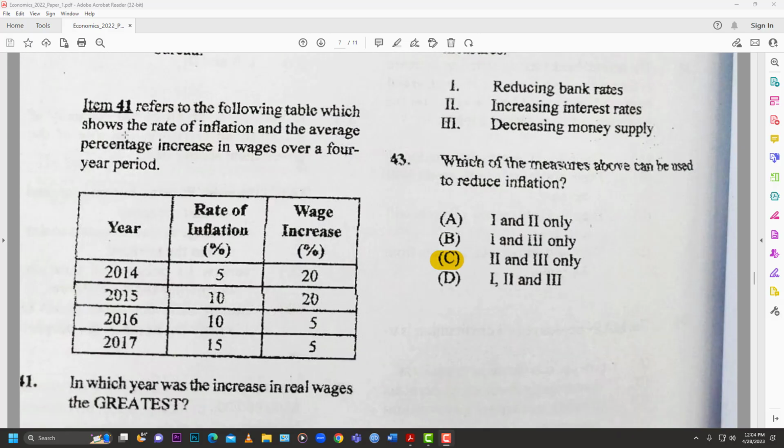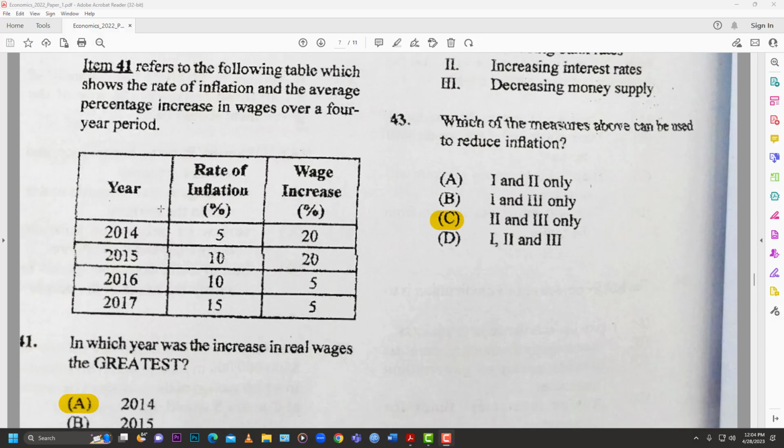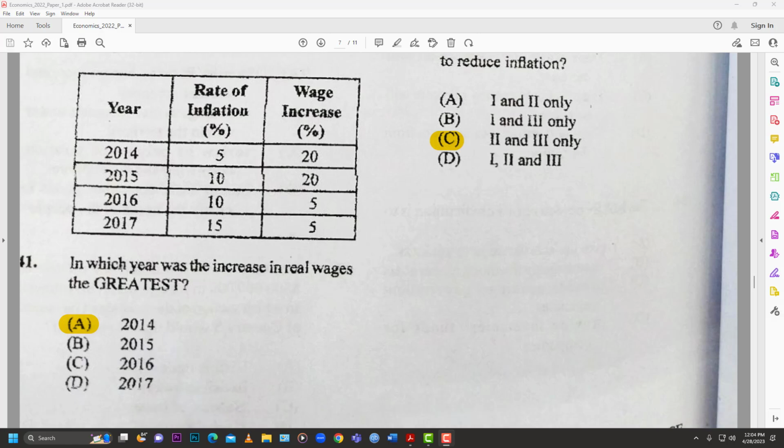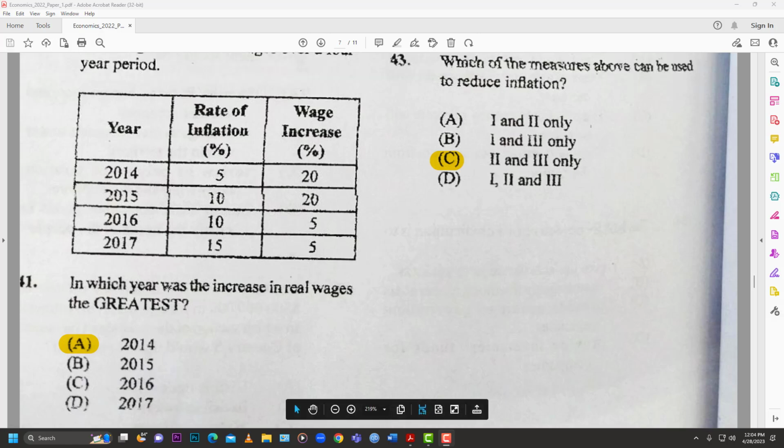Number 41 refers to the following table, which shows the rate of inflation and average percentage increase in wages over a 4-year period. And we have seen this question before on a number of past papers. The question is, in which year was the increase in real wages the greatest? And the answer is 2014. Why is it 2014? Because the rate of inflation is 5%.